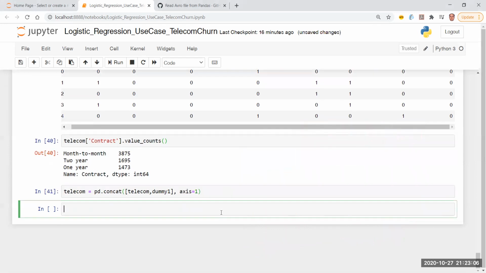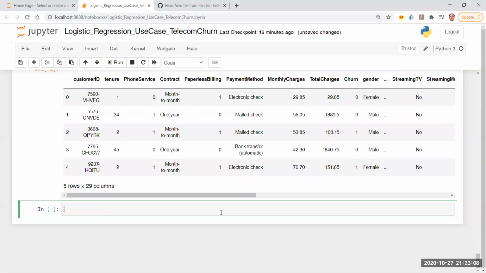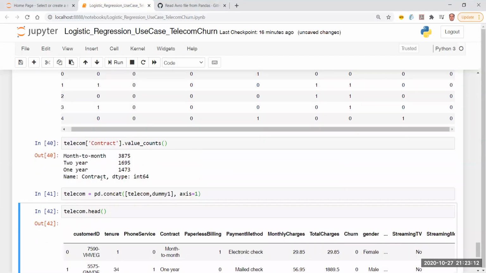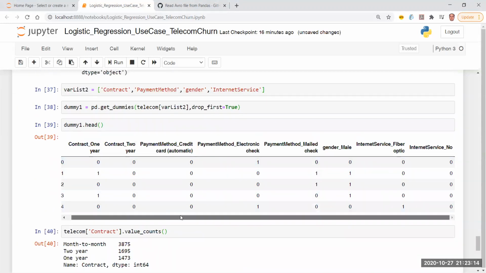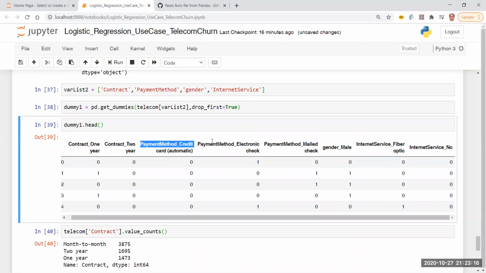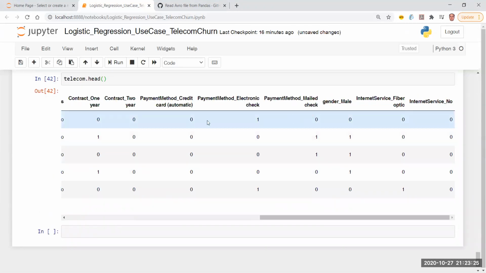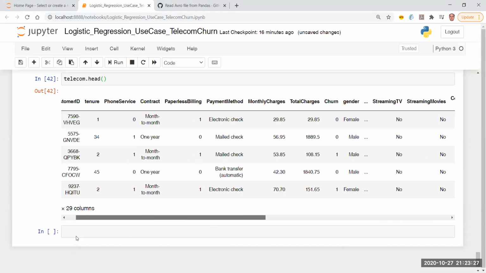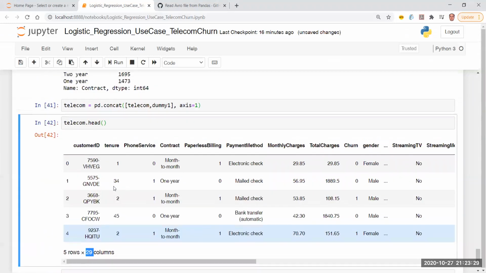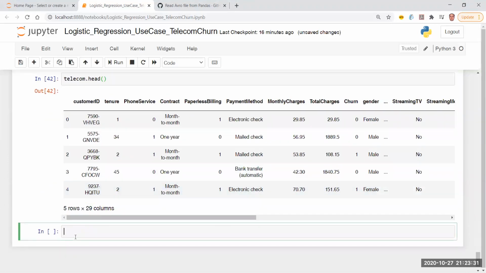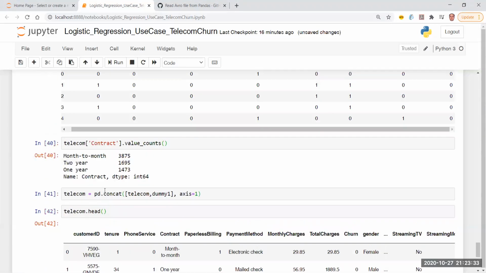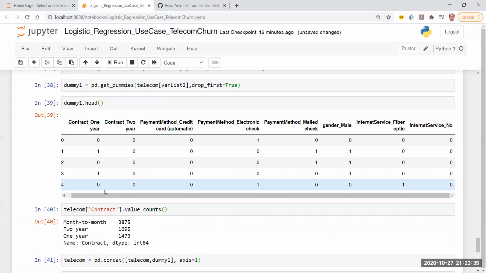If I do this, I get an output which is something like this. Now I have 29 columns. Why 29? Because here I have got 8 columns. You see, 1, 2, 3, 4, 5, 6, 7, and 8. I originally had already 21 columns. Now the last 8 are also added in. Total number of columns is 29. Obviously, you may well be thinking, what is the need of the original columns now? You are 100% correct.